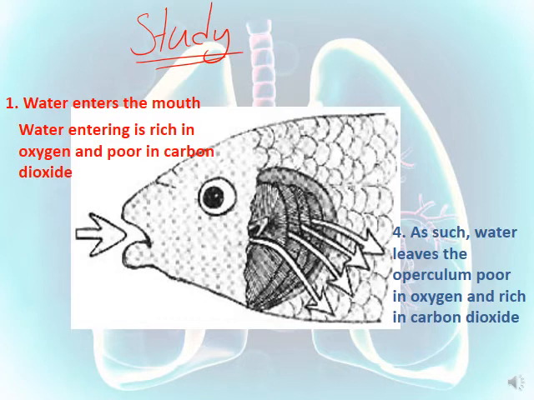Number 3, oxygen gas will diffuse from the water that is rich in oxygen to the blood that is found in the gills, which is poor in oxygen, while carbon dioxide diffuses from the blood that is rich in carbon dioxide in the gills to the water that is poor in carbon dioxide. Finally, the water will leave through the operculum and this water will be poor in oxygen since the oxygen gas is consumed by the fish and rich in carbon dioxide since it was released by the fish.